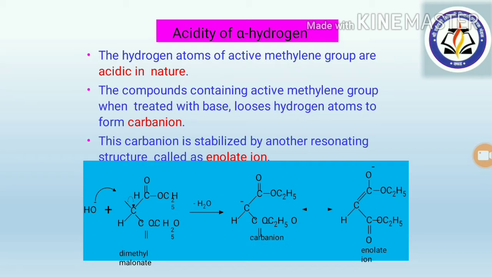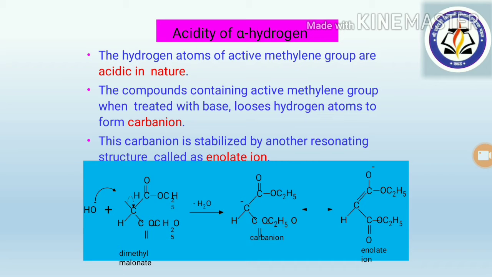Now, in this active methylene compound, the methylene group contains hydrogen atoms which are active and acidic in nature. The compound containing an active methylene group, when treated with base, loses a hydrogen atom to form the carbanion ion, and this carbanion ion is stabilized by another resonating structure that is known as the enolate ion.